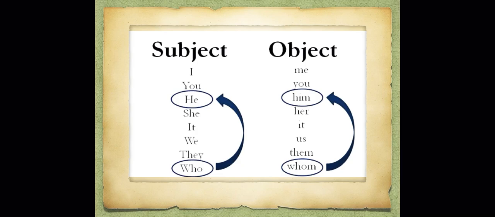Look at the object list. Me, you, him, her, it, us, them, and whom also with the object pronouns. Why do we put whom? Because we use whom when we ask about the object in a sentence. You may ask, how is that? Okay, I will explain. Look at this.